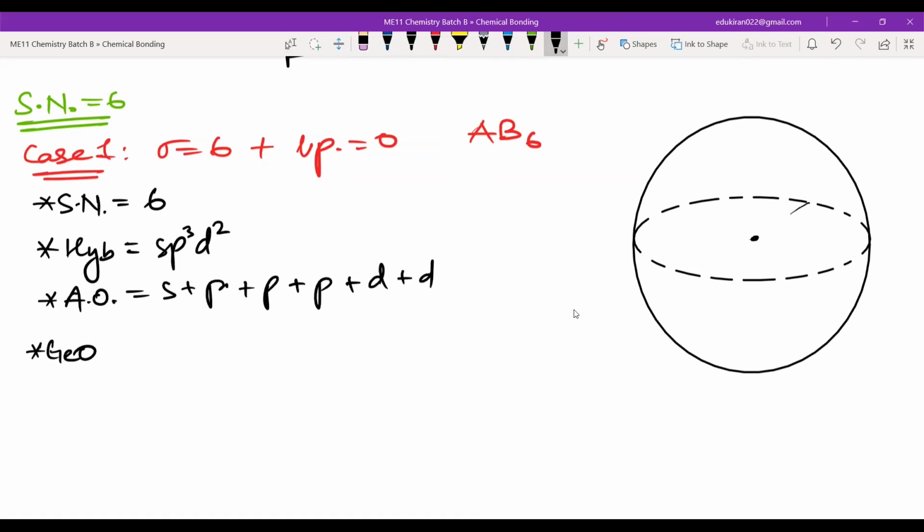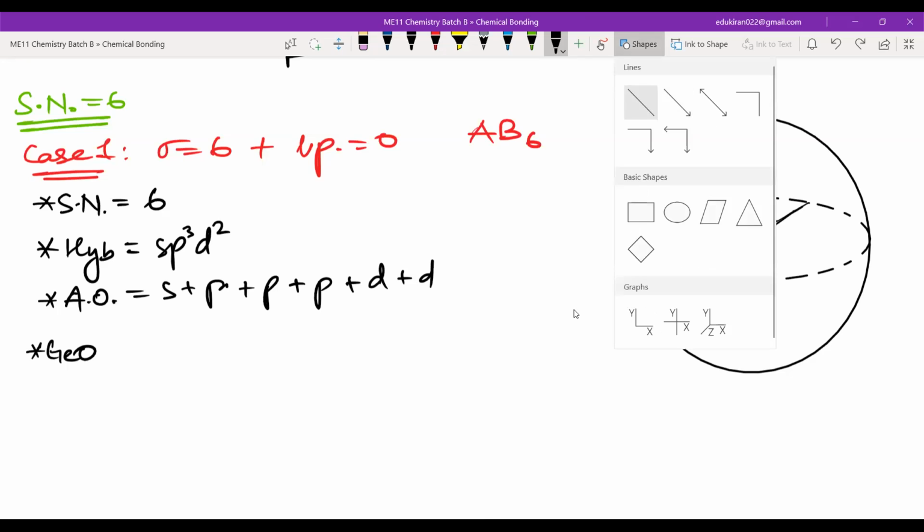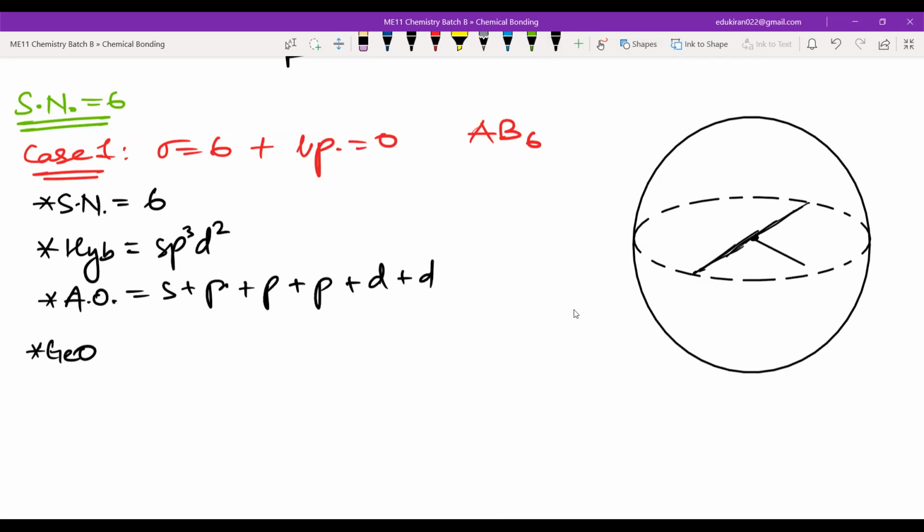Then you can have one here, I mean 2 here, and then you can also have one like this.